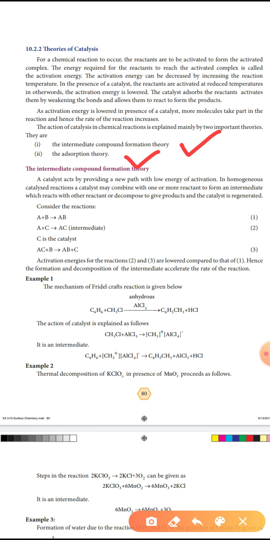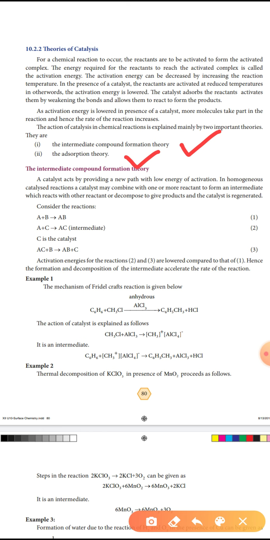First, the catalyst reacts with the reactant to form the intermediate compound. Again, the intermediate compound reacts with the other reactant to give products, and the catalyst is regenerated. So this is called the intermediate compound formation theory.